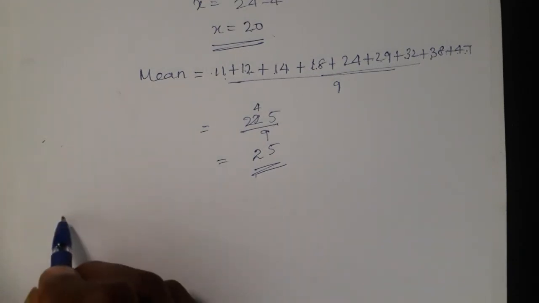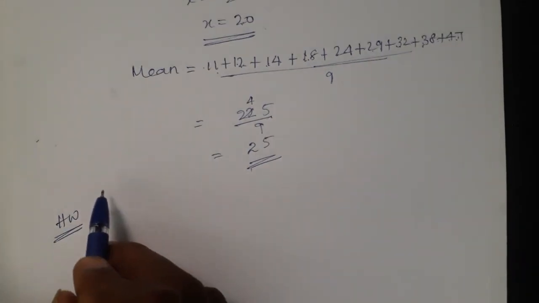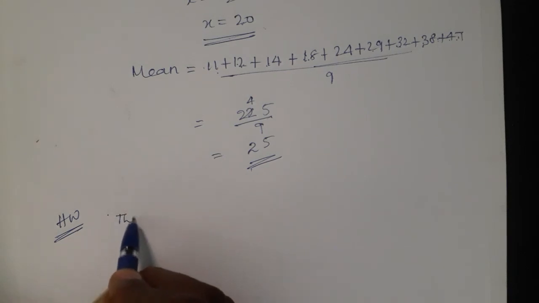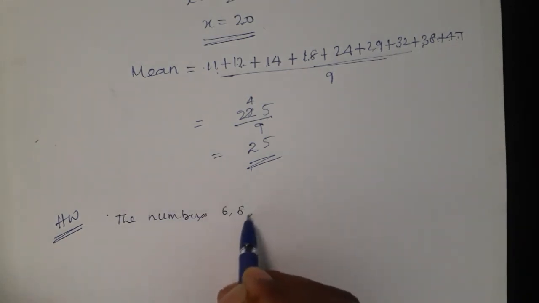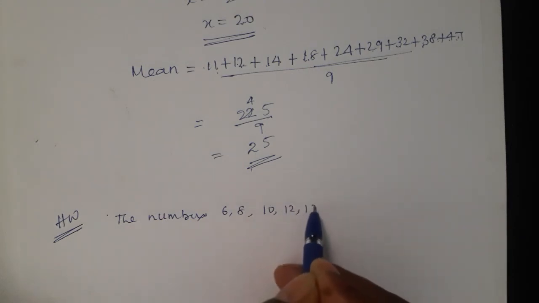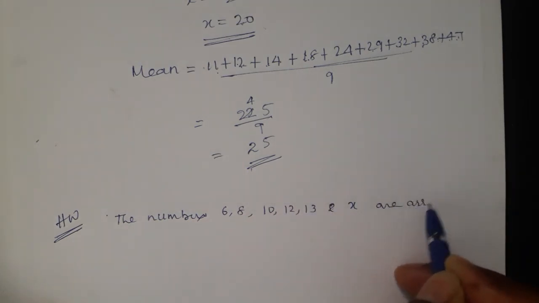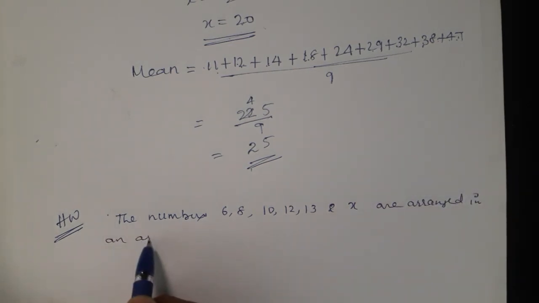Now we go for one more question regarding the same. The numbers 6, 8, 10, 12, 13 and x are arranged in ascending order.